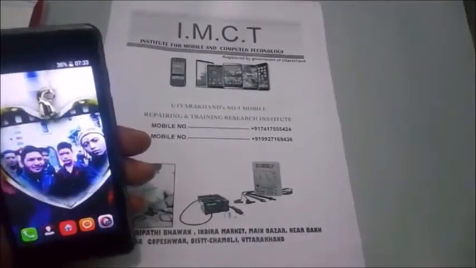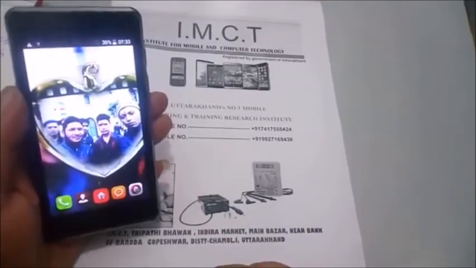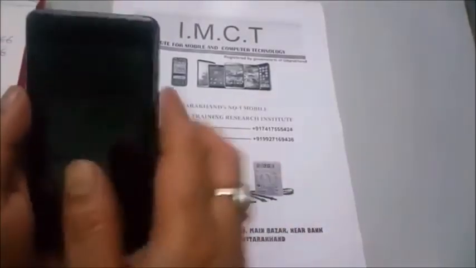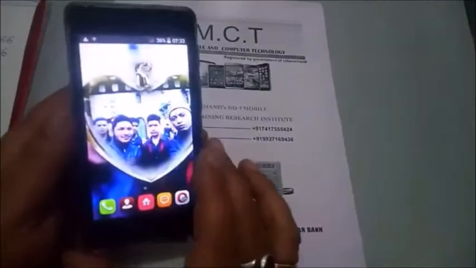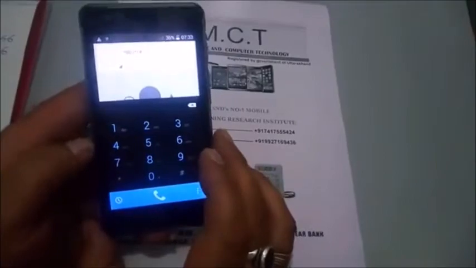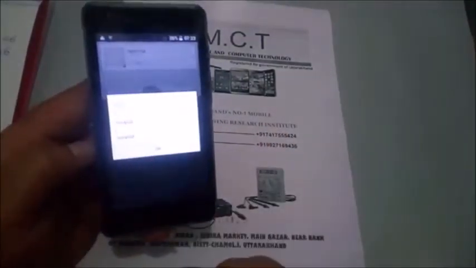Guys, today we are trying to repair the invalid IMEI of Intex Aqua 4.5e, right? Okay, first of all, just check your IMEI through *#06#, right? As you see here, both IMEIs are showing invalid.